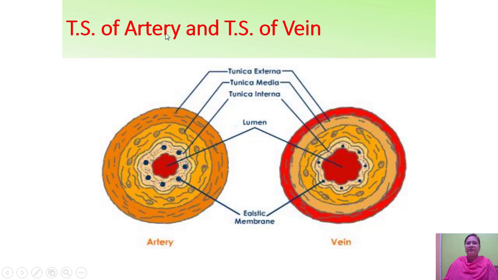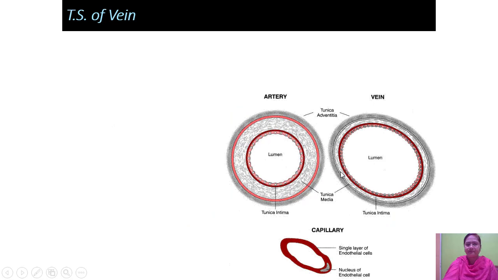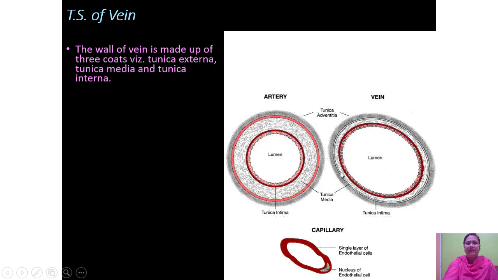Now here TS of artery and TS of vein. Here you can see this is the artery and this is the vein. These are the three layers: the outermost tunica externa, the middle one tunica media, and the innermost tunica interna. The empty space in the middle is called a lumen. This is of artery and this is of vein. The middle space is broader in vein. Then TS of vein.